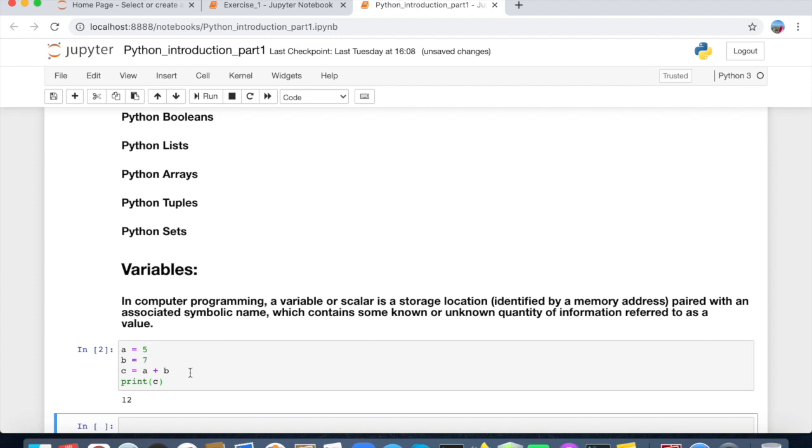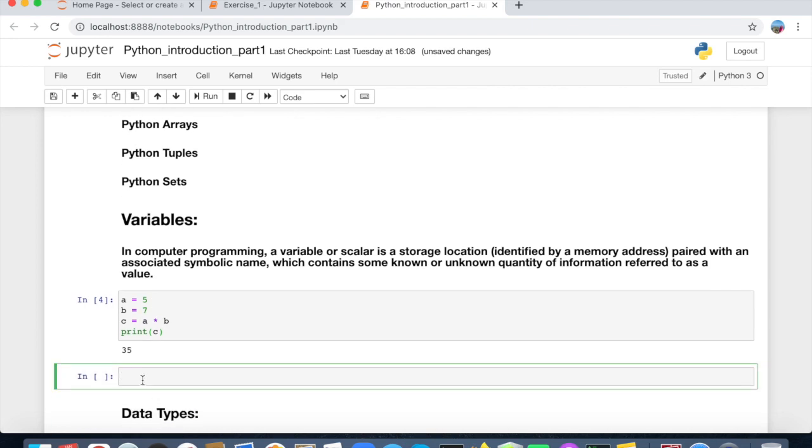We can make addition, subtraction, division, multiplication, all with our variables. If I write minus here, it shows us minus 2. If we multiply those numbers, it shows us the result like that. So we know till now what variables are. It's an integer type or number type.